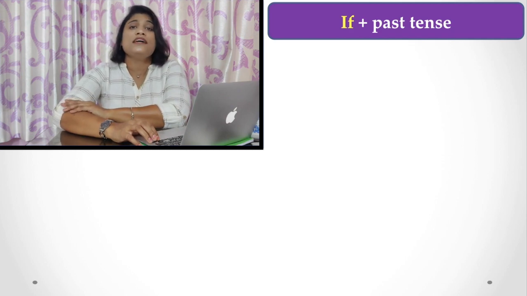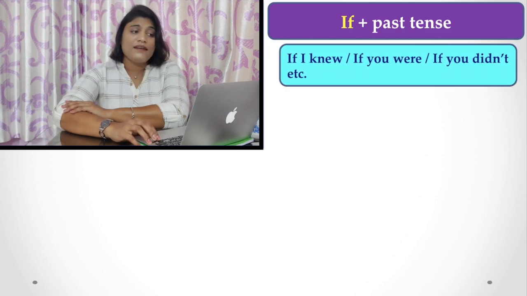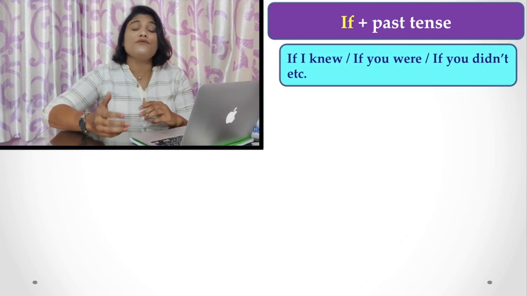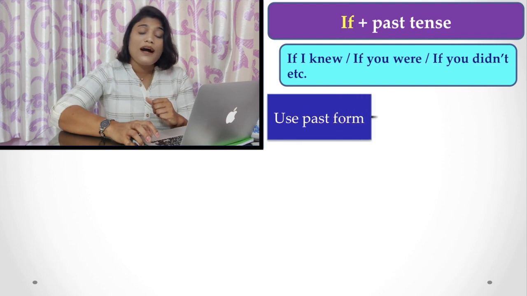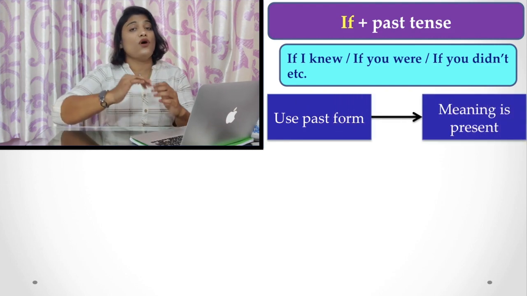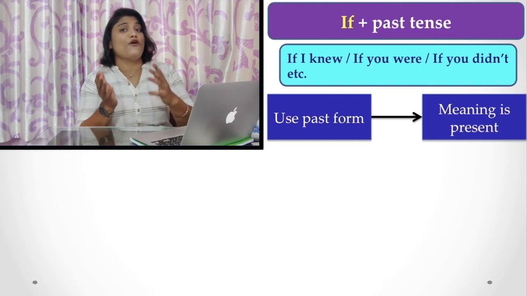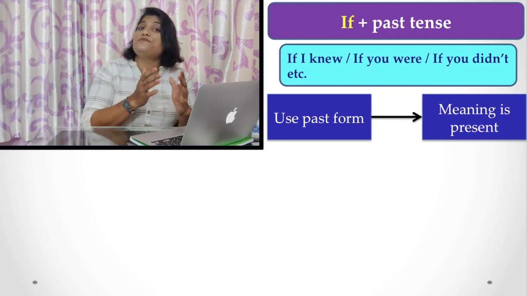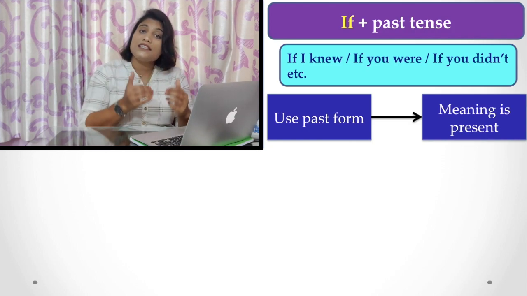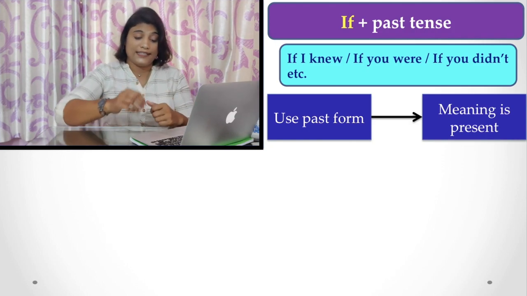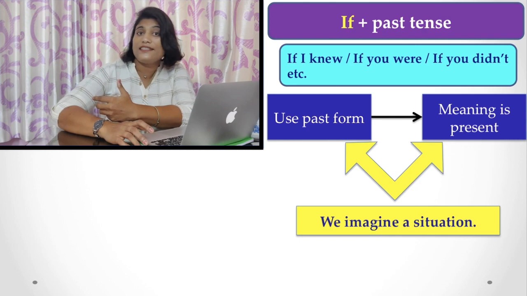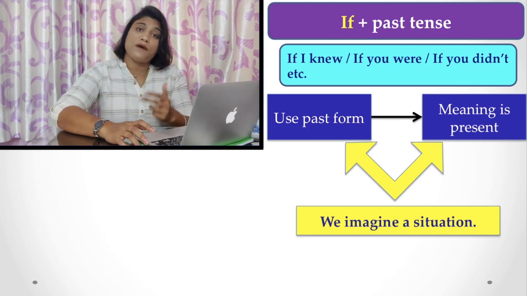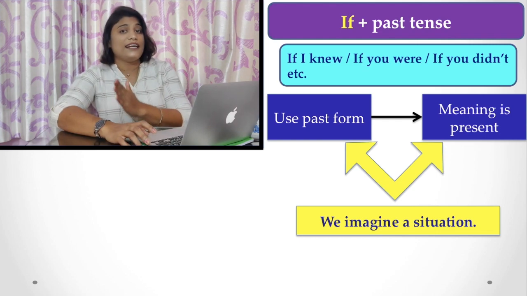In these types of sentences you have to use "if" with the past form of the verb. For example, "if I knew", "if you were", or "if you didn't", etc. But the interesting fact is that although we are using the past form of the verb, the meaning is present, because we use the past form of the verb in the present context. Here we imagine something that is a present situation, but the verb form is past. With "if" we always use that.